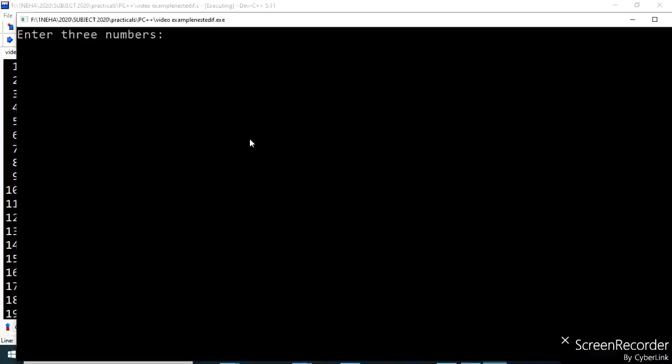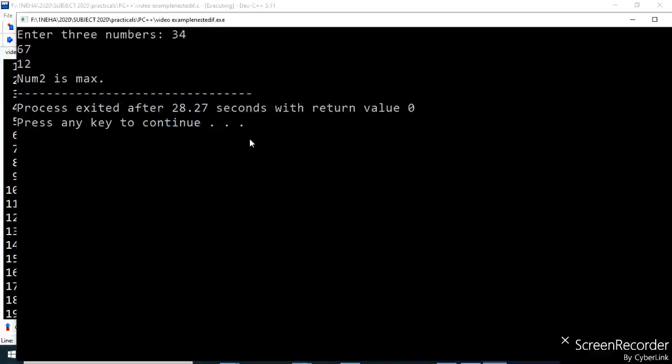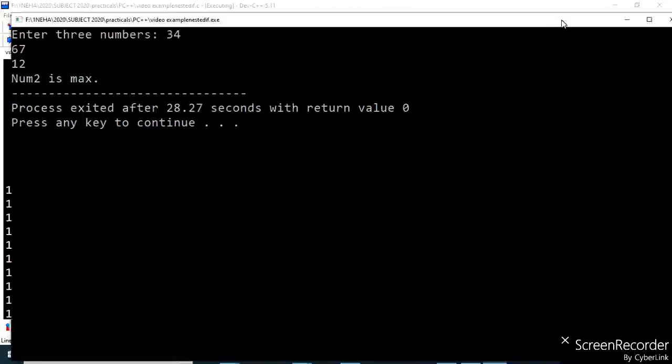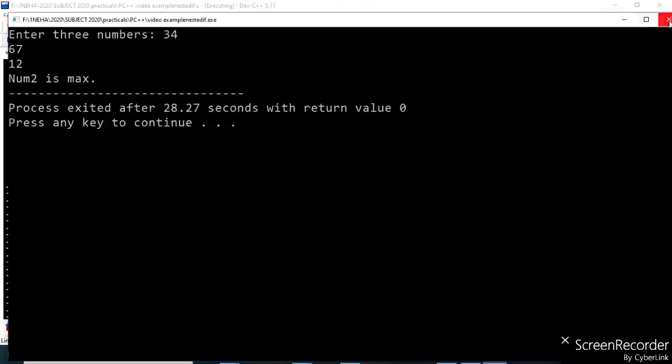So here let's enter three numbers first of all. I am entering the first number 34, then the second number 67, and then 12 for the third number. From my entered values 34, 67 and 12, the second number, that is num2, 67, is the maximum, and so we are getting the output that num2 is max, right? So this is the way how